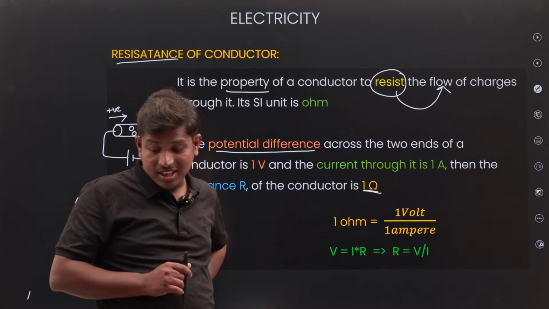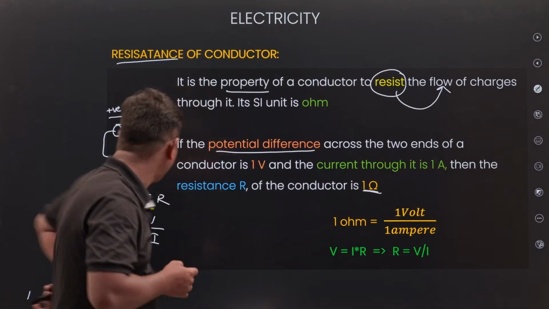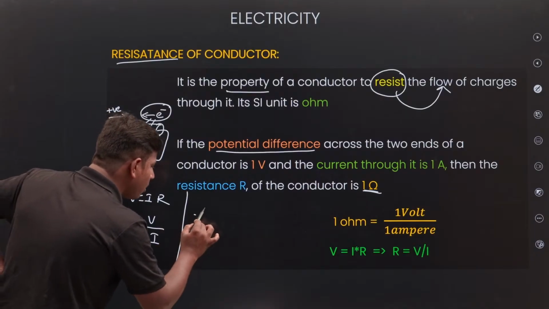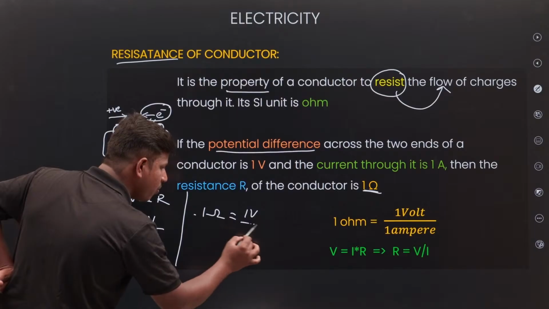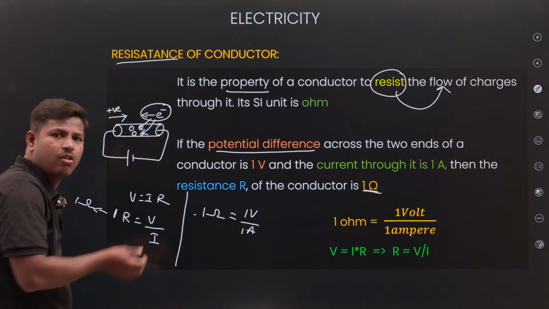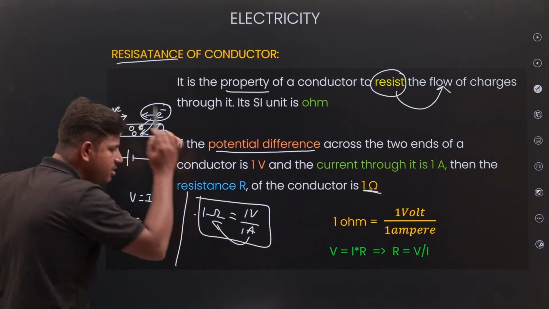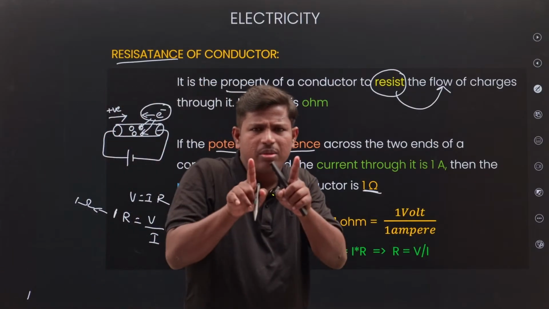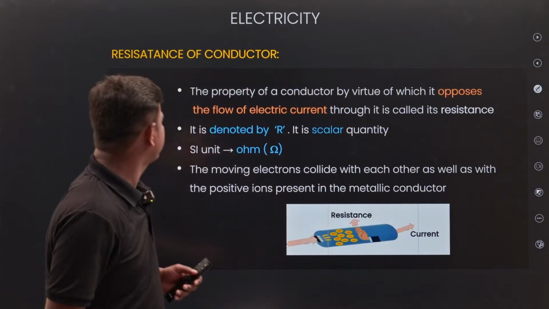Anybody from the comment section? Yes, they are very fast. 1 ohm means the left-hand side is 1 ohm, so the right-hand side is 1 volt by 1 ampere of current. Then you will get 1 ohm of resistance. Simple. If the left side is 1, the right side is 1. Simple.